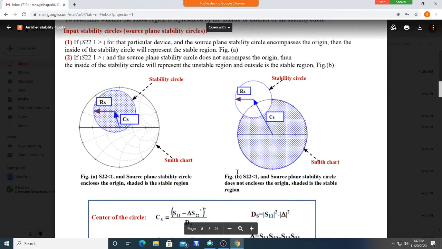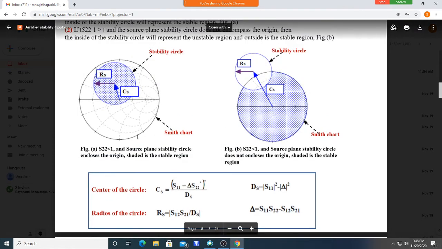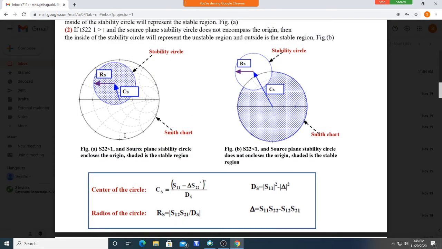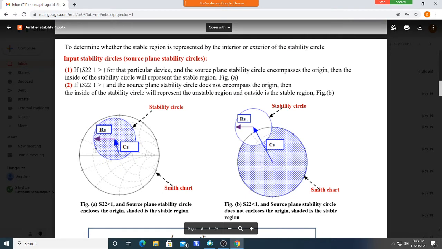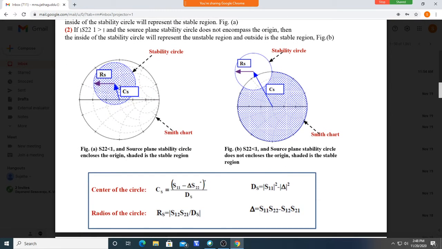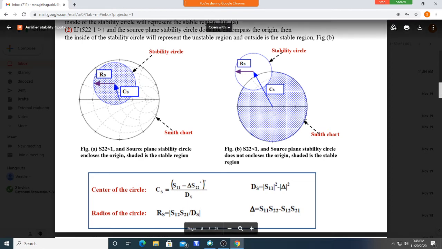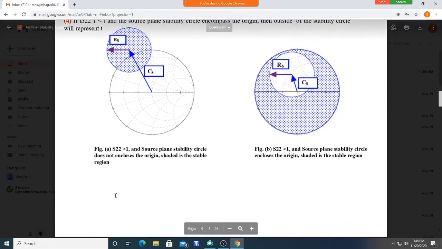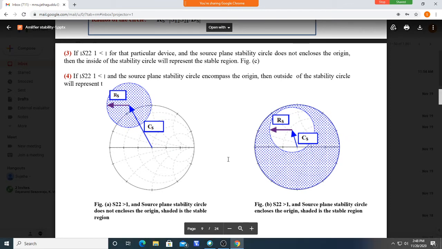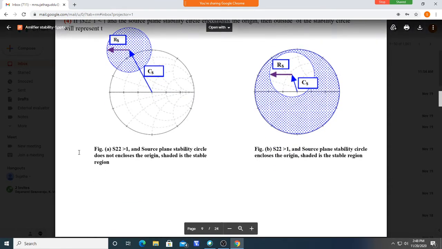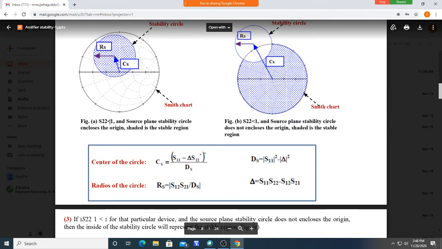So this is what we see here. S22 is less than 1. This is the case. S22 is less than 1, then stable regions are inside in one case, and outside in the other. But the same problem, if S22 is greater than 1, then the opposite way we have to decide. Here is S22 less than 1. In such a case, this is the 1.